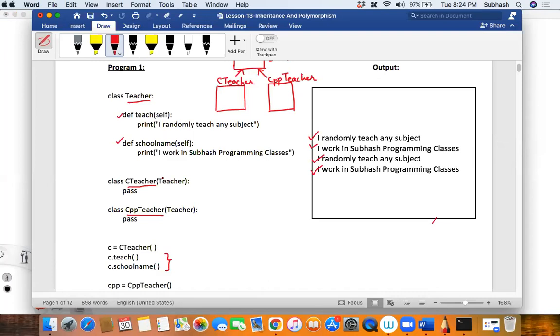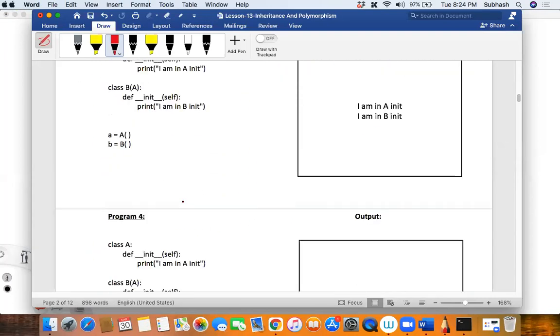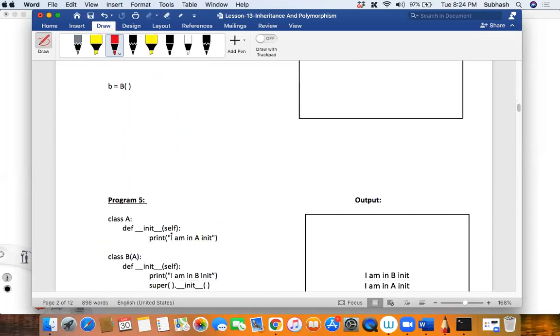Now, we have done three programs. In this case, can you tell me what the output is? It is as shown on the screen. It is quite simple. I'm creating an object B and it says I am in B init. Is this clear? Nothing much to discuss in this program. Let me go to the fifth one.